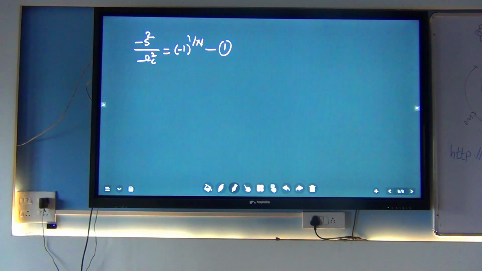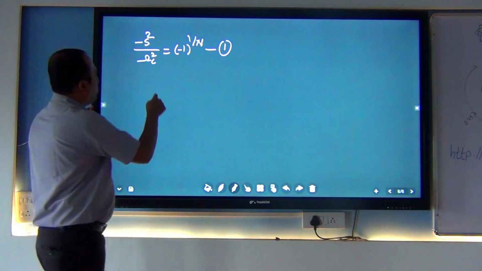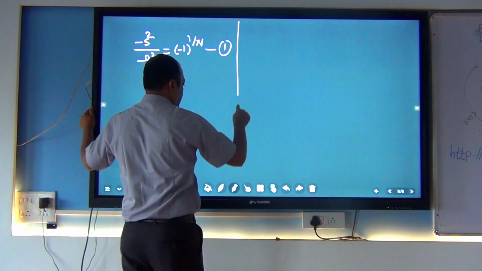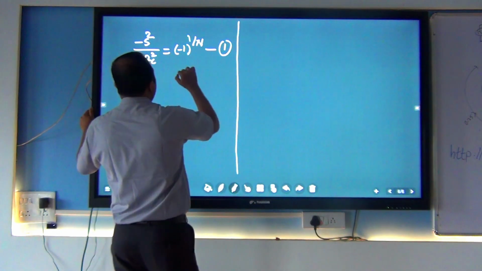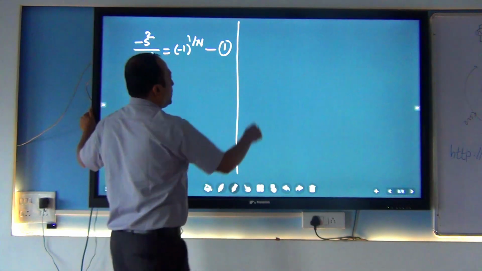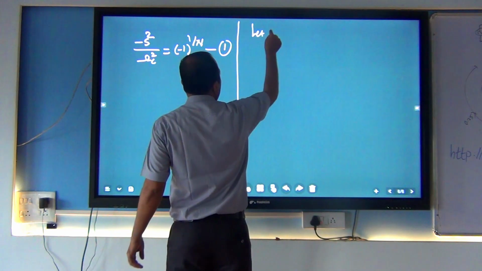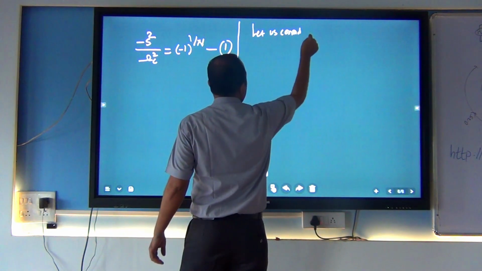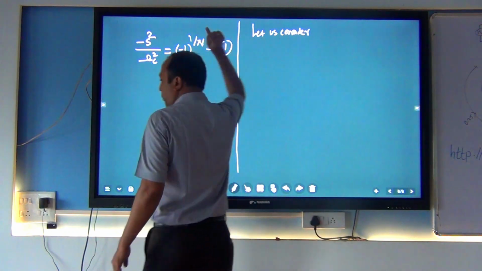Now let us consider one theorem. This is one part of the discussion. Now to understand the discussion, I want to replace this one again. So let us consider one equation.